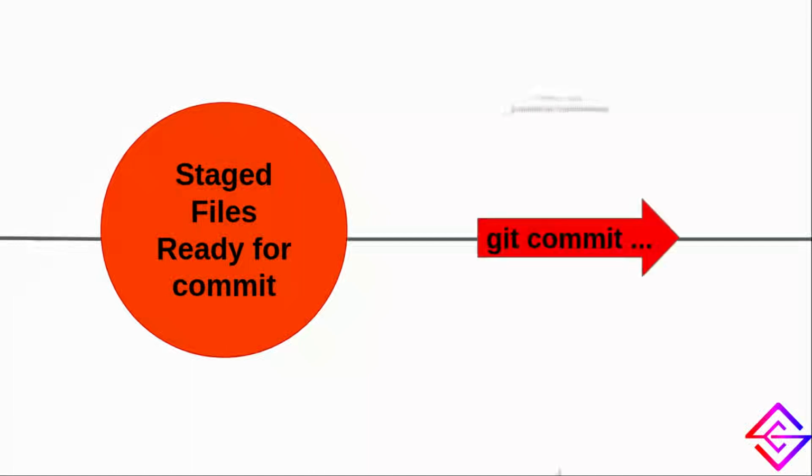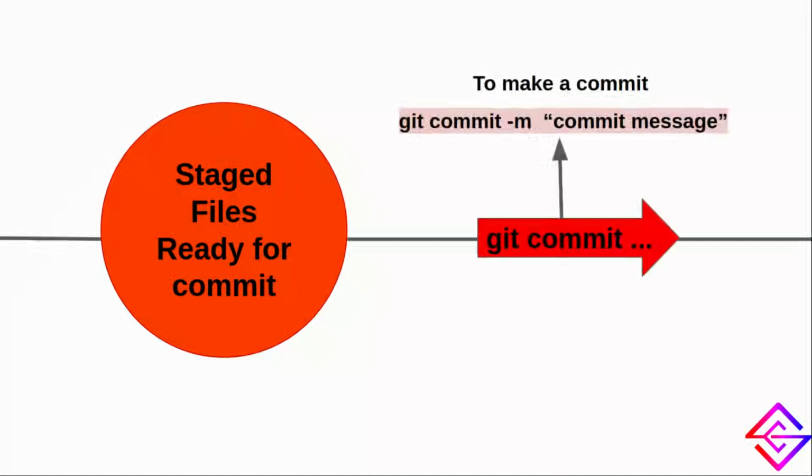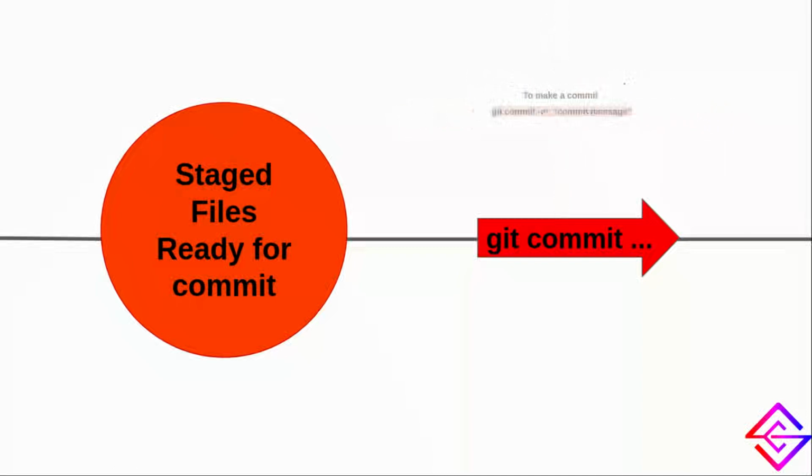Now all the files are staged and all the changes that were made in the working directory are ready to be recorded. For a clear understanding of whatever changes we have made, we need to provide a message describing the changes. For this, we use another command, that is git commit -m, and add a message in inverted commas.